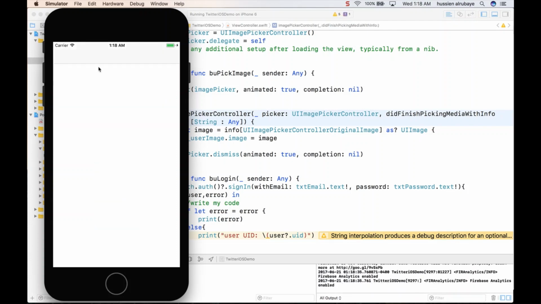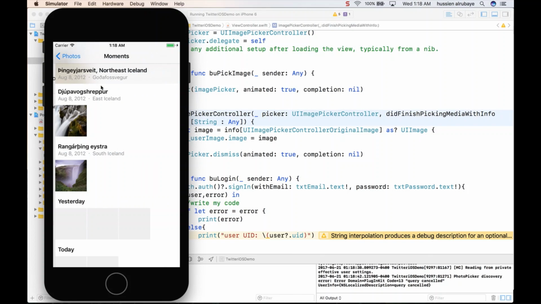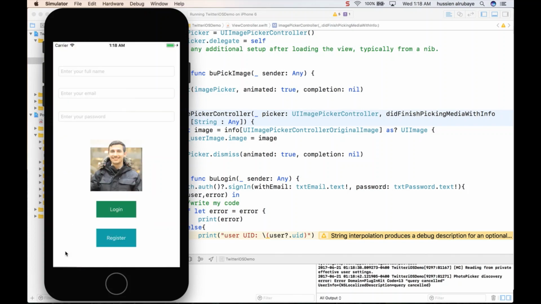So picking an image from the phone, whatever image you would like, for example this one, that's fine. If I try to load a different image which is from today, yes, sounds good. So now I was able to load the image. Let me go next and try to upload this image to the Firebase database.